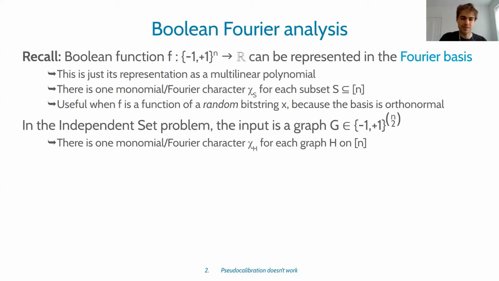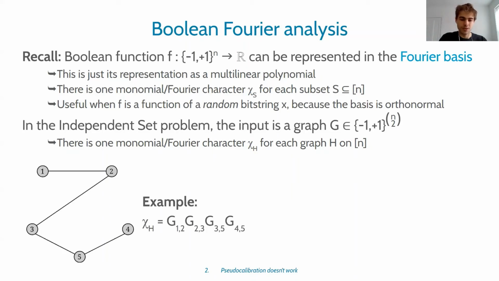So in independent sets, the input is a random graph, which is represented as an n choose 2 length bit string. And here we can think of -1 if an edge is present and +1 if an edge is not present. So now there is one monomial for each graph on the vertices n, again corresponding to a subset of the input bits. So for example, here is one particular Fourier character for a small graph H that is depicted in this example.